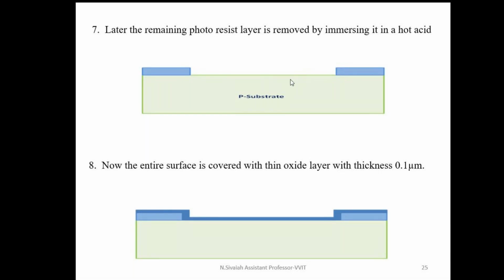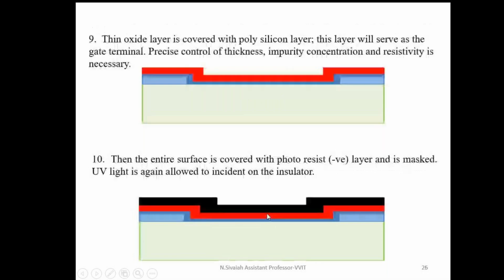Photolithography means photoresist layer forming a photomask. After that, UV rays. After that, the entire substrate is dipped into hydrofluoric acid and hot acid. The portion of SiO2 is removed. Up to here, this is called photolithography. In the next step, the entire surface is covered with a thin oxide layer. For the thin oxide layer, I go for dry oxidation only. Now the entire surface is covered with a thin oxide layer.